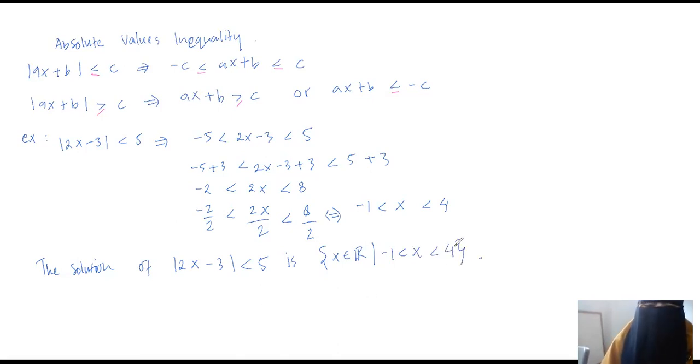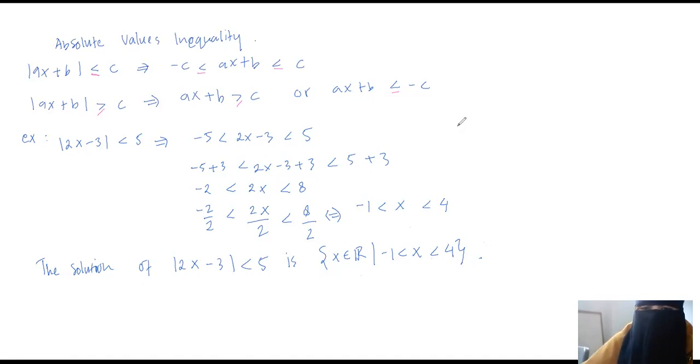So it is how to write the solution. Jadi kita bisa tuliskan dalam bentuk himpunan seperti ini, ya. Nah, jadi ini adalah solusi untuk pertidaksamaan mutlak 2x min 3 kurang dari 5.